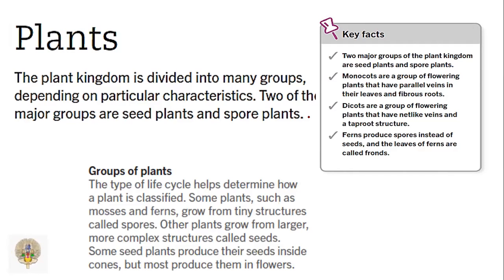Now, groups of plants. The type of life cycle helps determine how a plant is classified. Some plants, such as mosses and ferns, grow from tiny structures called spores. Other plants grow from larger and more complex structures called seeds. Some seed plants produce their seeds inside cones, but most produce them in flowers.